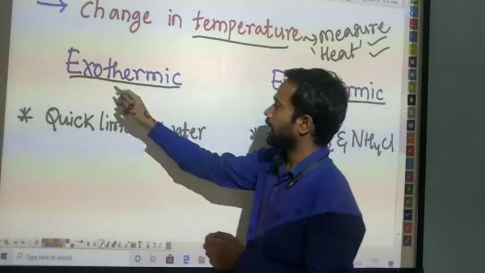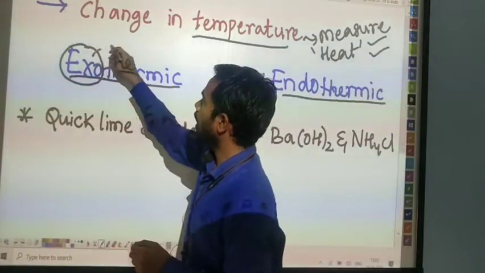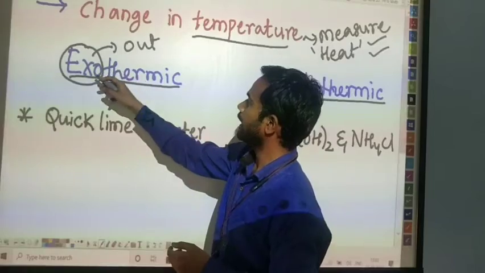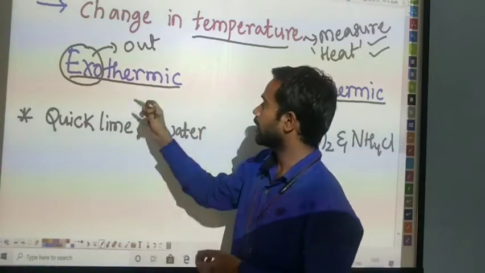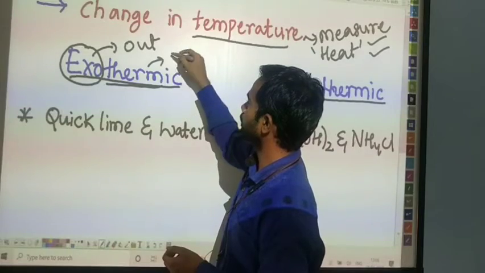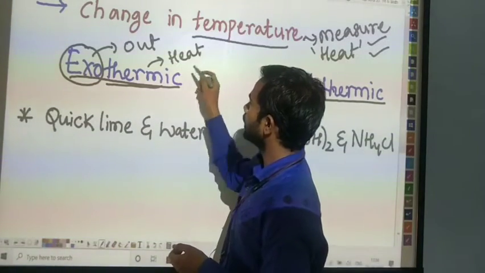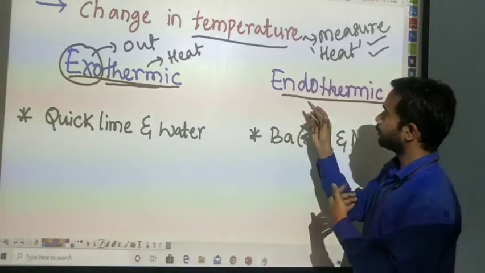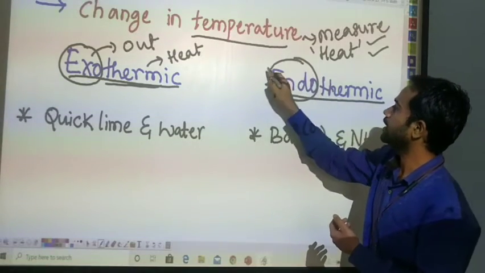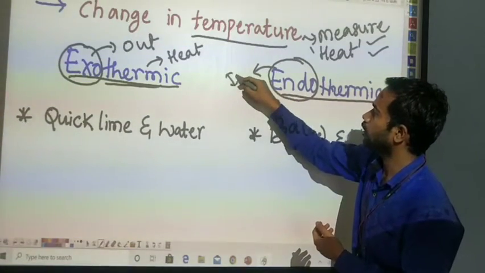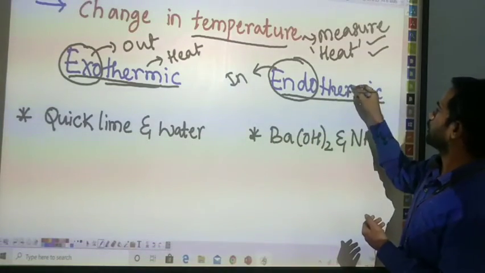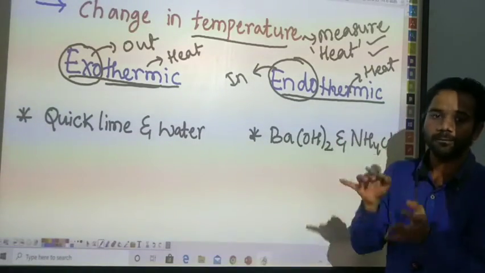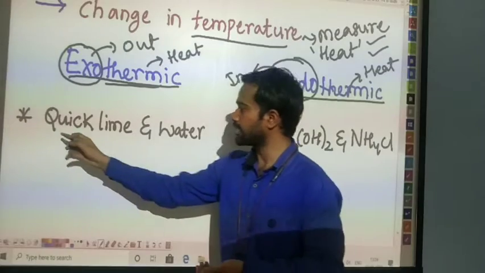Can you split the word here? Exo. Exo means what? Out or outside. Exit. Have you heard the word? Exit. Okay. Exo here means out, outside. Thermic means heat. Where is the heat moving? Heat is moving outside. Let's see the second word. Endo means in, inside. What do you mean by thermic? Heat. Heat is going to be absorbed. Let's see examples. The first example is between.